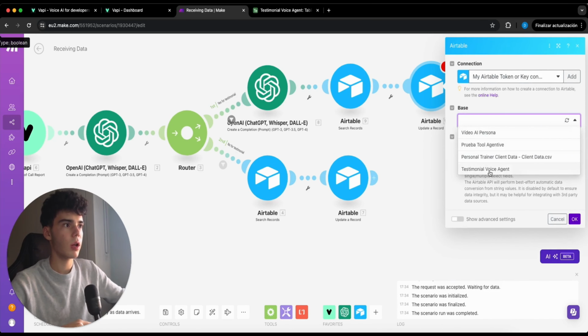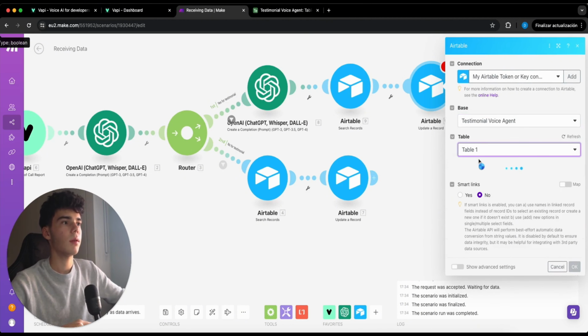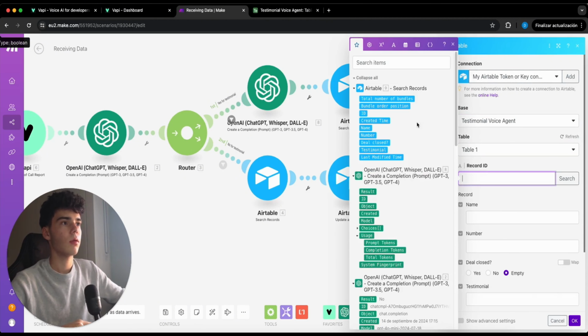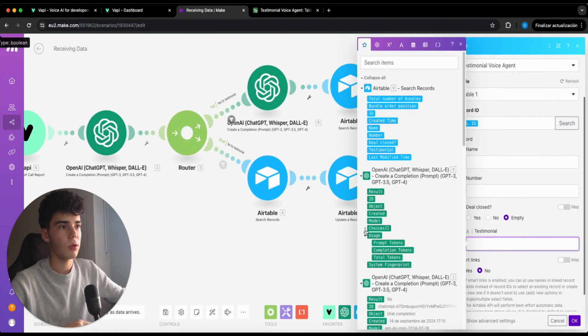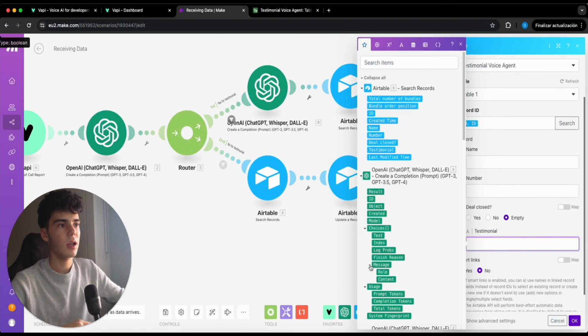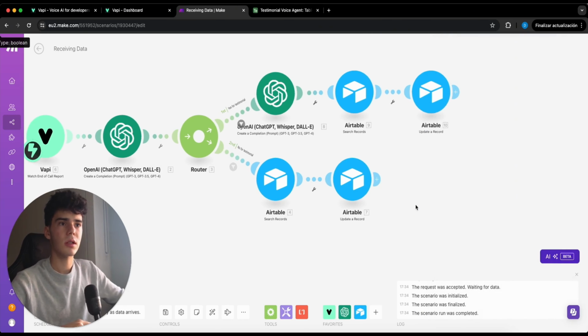in which we are gonna select again our base. We're gonna go with the table. Here we're gonna go with this ID, and then we are gonna place here the testimonial, which is gonna be exactly the message content from the GPT. We can click now on OK, and with this the scenario would be finished.